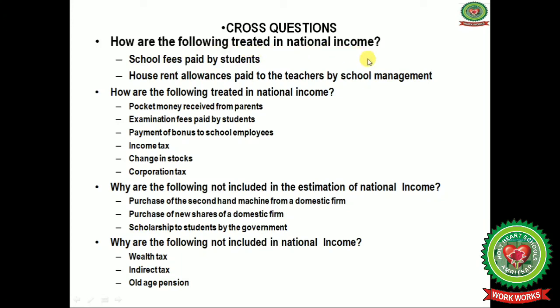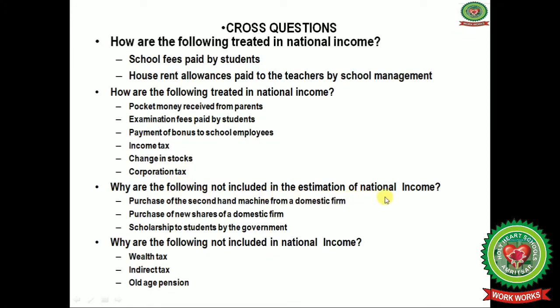Next question is, how are the following treated in the national income? School fees paid by students, house rent allowances paid to the teachers by school management. How are the following treated in national income? First one is pocket money received from parents, examination fees paid by students, payment of bonus to school employees, income tax, change in stocks and corporation tax.